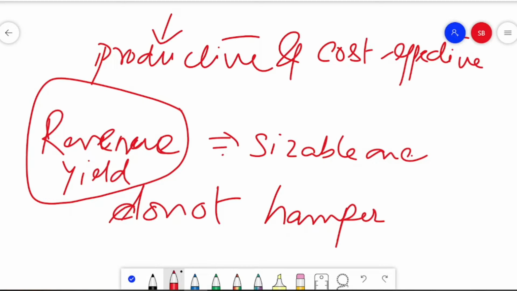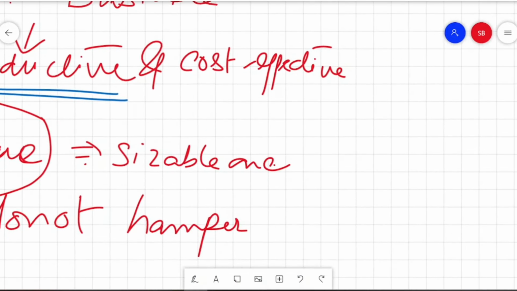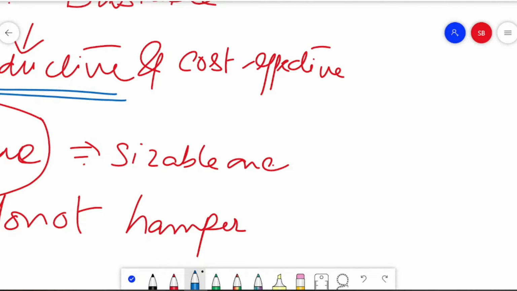Revenue yield has to be a sizable one, and it should be in such a way that it does not hamper the effort of the community. Now, since we have mentioned that a tax has to be productive, what is the situation when it will be productive? That we need to understand.